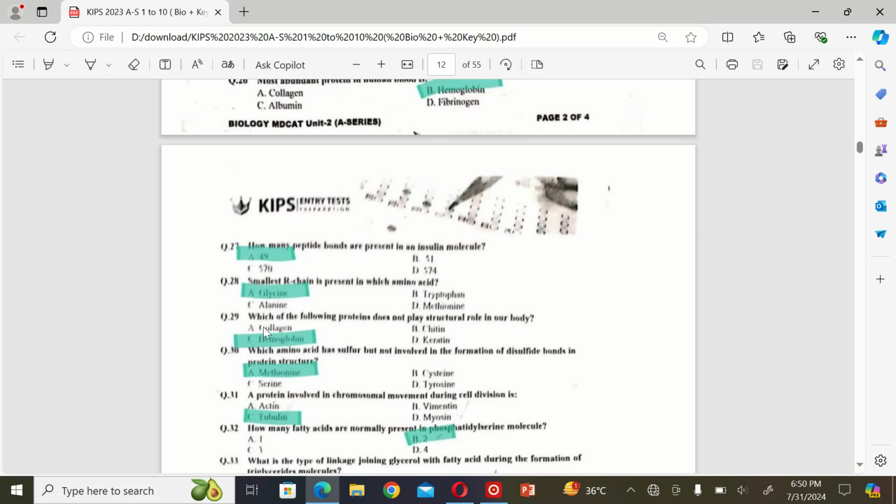The next MCQ is which of the following proteins does not play a structural role in our body? A. Collagen, B. Chitin, C. Hemoglobin, and D. Keratin. So the correct option is C.